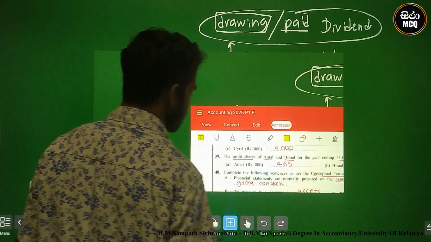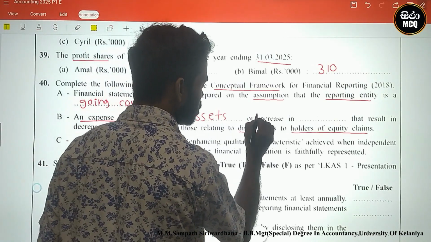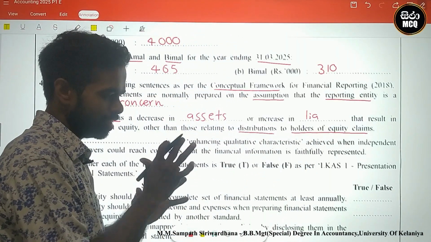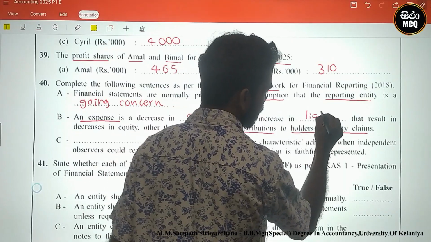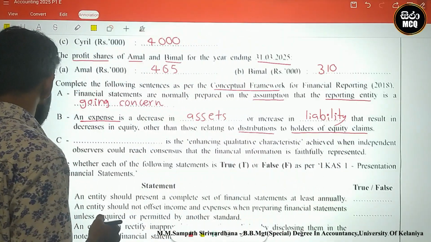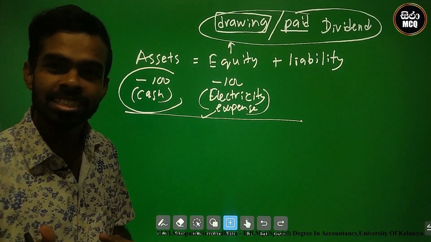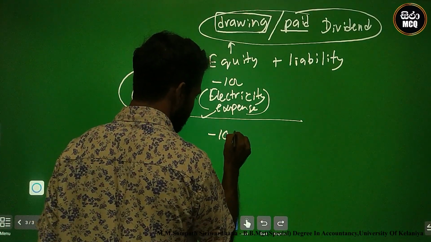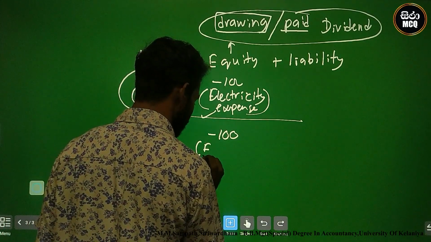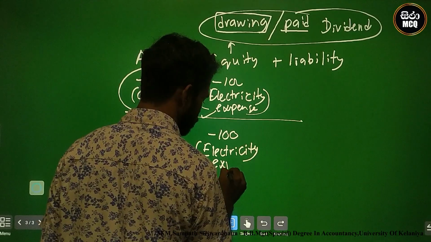Look here, a decrease in assets. Okay, and an increase in which one? Liability. The other category is an increase in liability. I will show you. Look here, this is paid electricity, no? Payable electricity. Look here, the electricity expense has occurred and the electricity bill is received. Therefore we must identify the electricity expense, no? Expense.